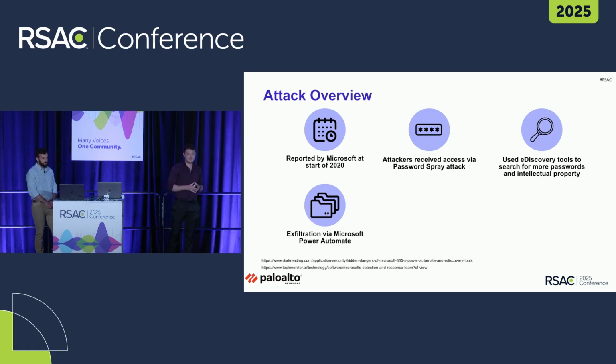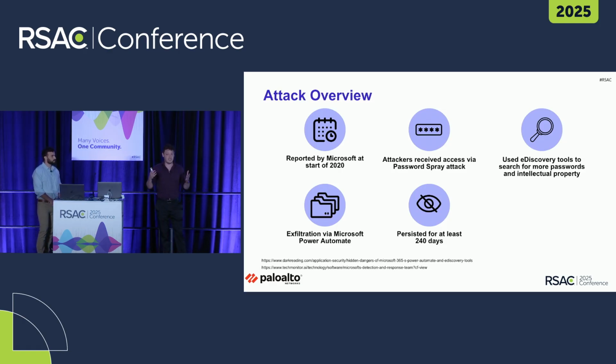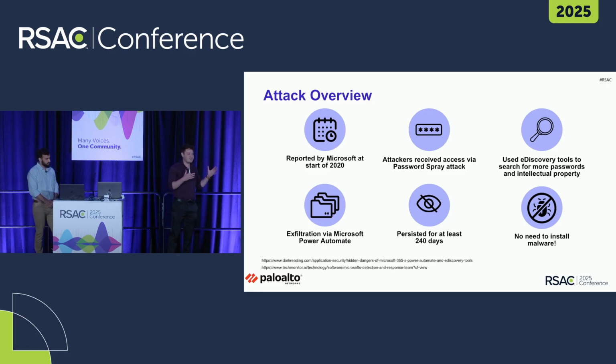They used the Power Automate platform to create automation, which allowed them to basically exfiltrate all the data they wanted from the environment. And because, of course, Power Automate was trusted in the environment, it made the attack a lot harder to detect. Microsoft reported that the attackers persisted in the environment for at least 240 days. And because, as I showed you, Power Automate gives the user a lot of functionality, the attackers did not need to deploy any malware as part of the attack. Power Automate gave them all the capabilities that they needed to perform the attack.